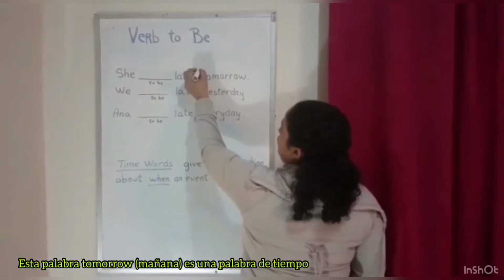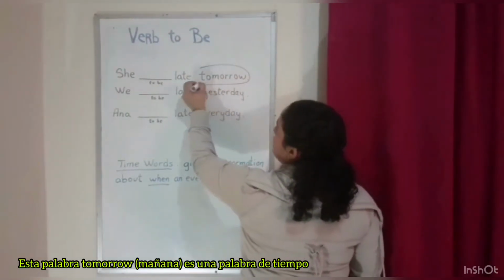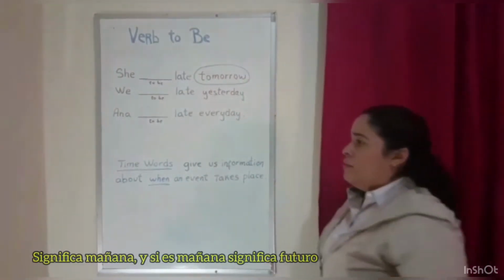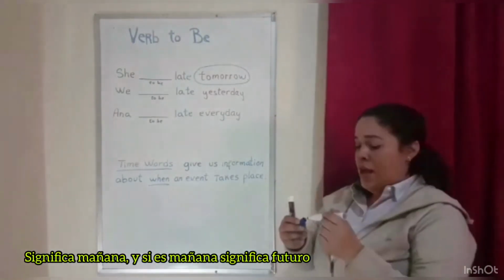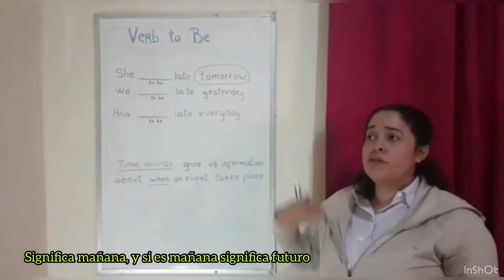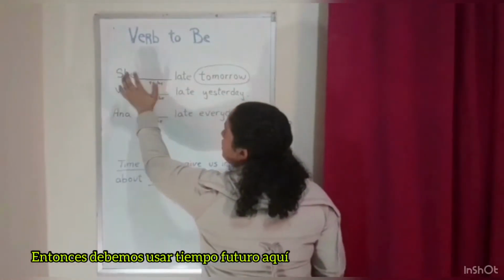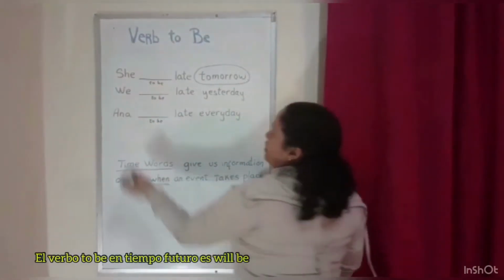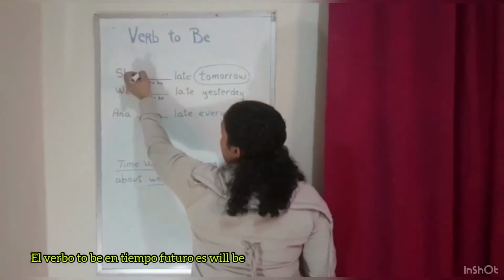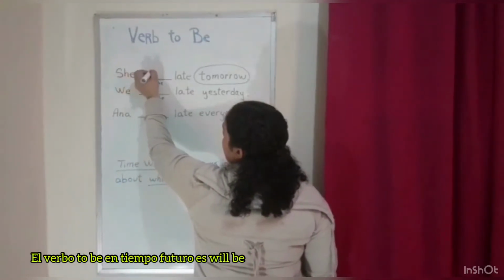This word, tomorrow, is a time word. That means mañana. And if it's mañana, of course, it's future. Then we're supposed to use future tense in here.